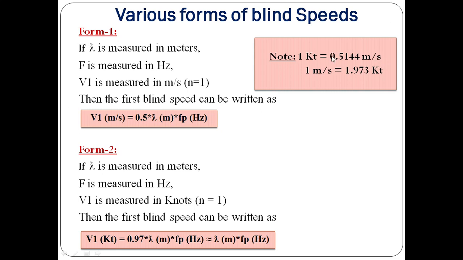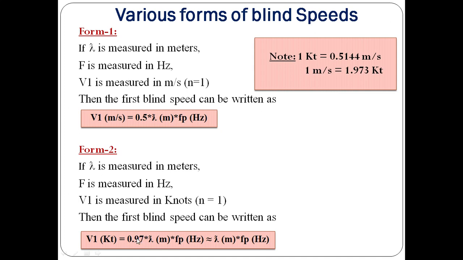If the data is given in terms of meters per second, how to convert that into knots? Just multiply 1.973. So here, by multiplying 0.5 into 1.973, we get 0.97,